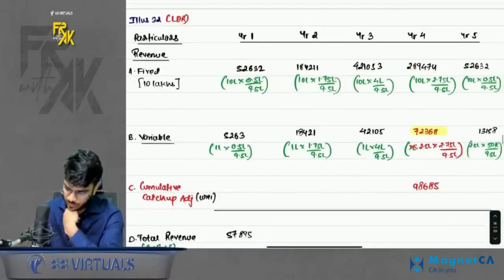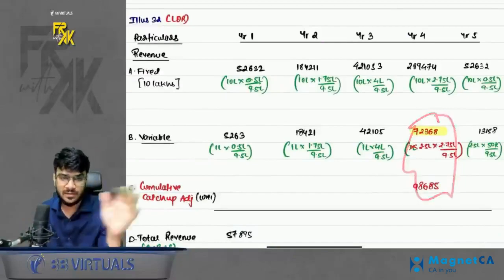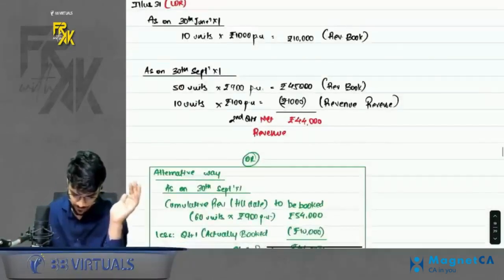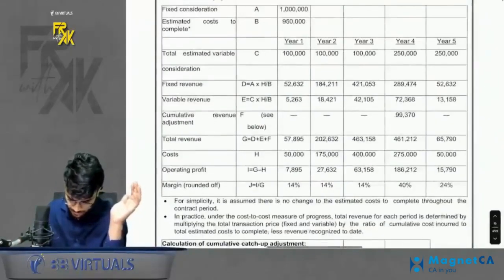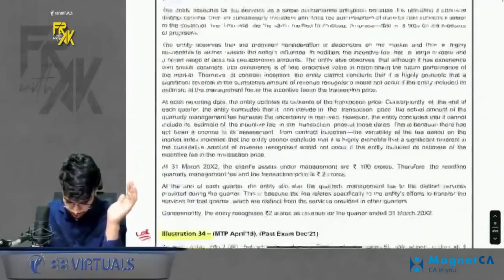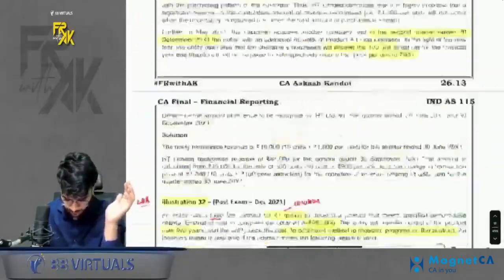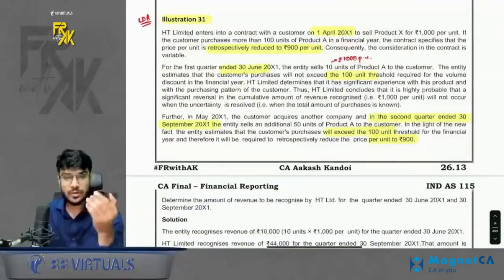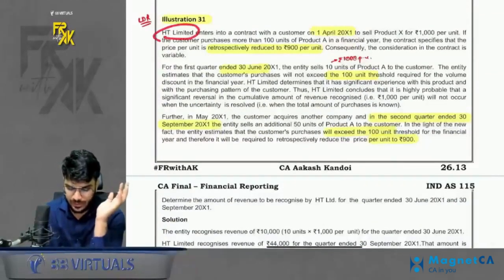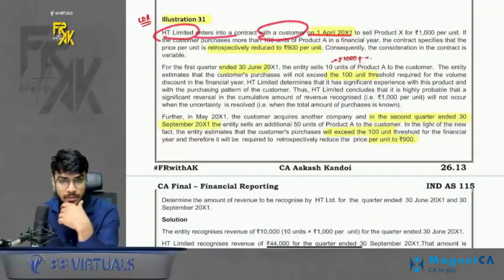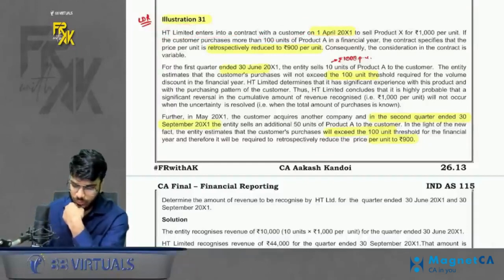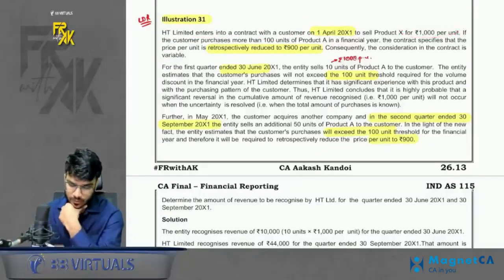So in this question, only the 4th year adjustment is important. Rest everything is simple. Chalo, let's proceed further. Now we have illustration number 31, I guess. Let me see. 31 was also a very good question. What does it say? HT enters into a contract with a customer on 1st April 11 for selling at rupees 1000. It also says that if you produce more than 100 units, the price will retrospectively be reduced to 900 rupees per unit.